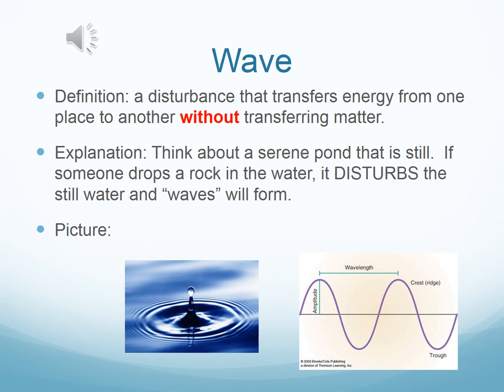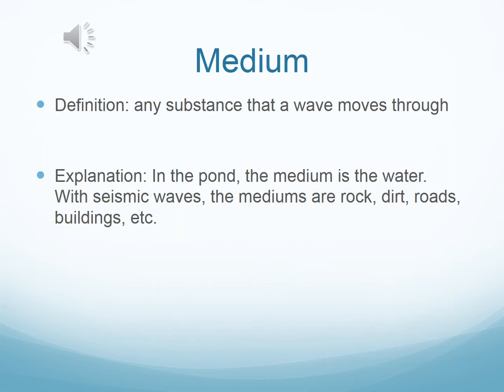Now, here's another explanation. Think about a serene pond that is still. If someone drops a rock in the middle, it disturbs the still water and the waves are formed. So if you take a look down at the bottom, there's a picture of serene water that was basically disturbed by a rock. Obviously, you see that it forms waves. Next to that picture is an actual transverse wave. In the next few slides, you'll actually learn what a transverse wave is and how to label it.